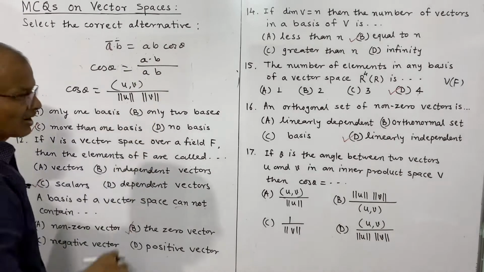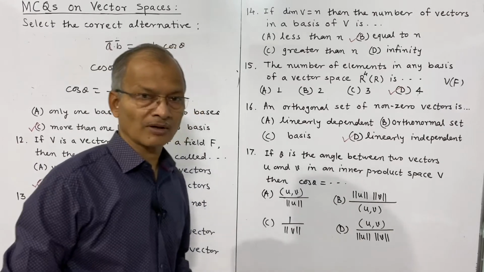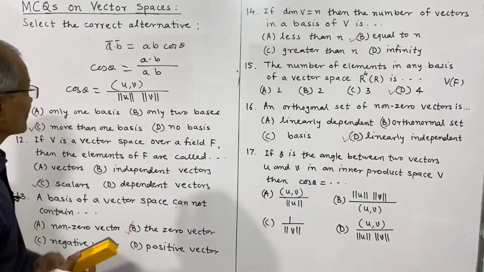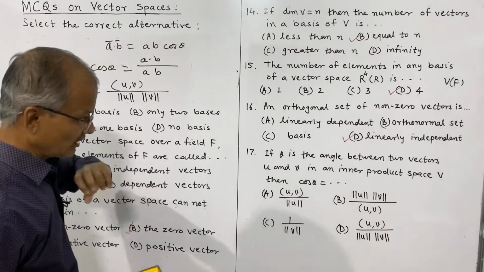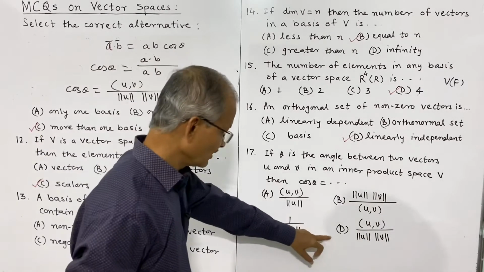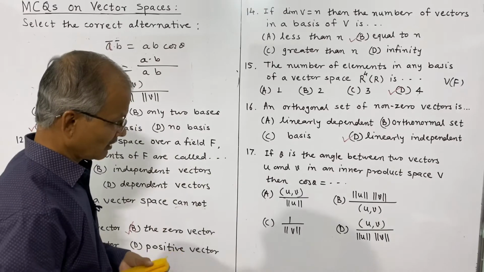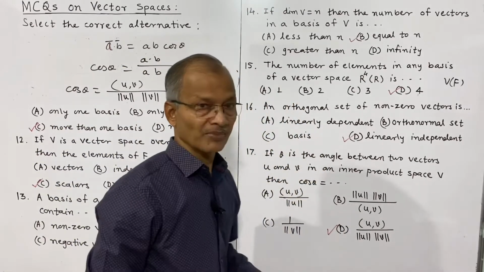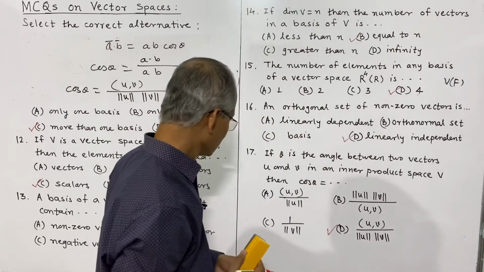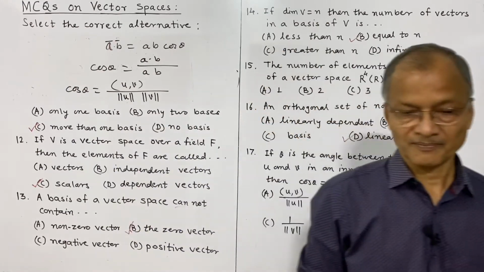Magnitudes are denoted by norm in inner product spaces, and therefore this is the expression for cos theta. The choice here is D. D is the correct alternative for this 17th multiple choice question.